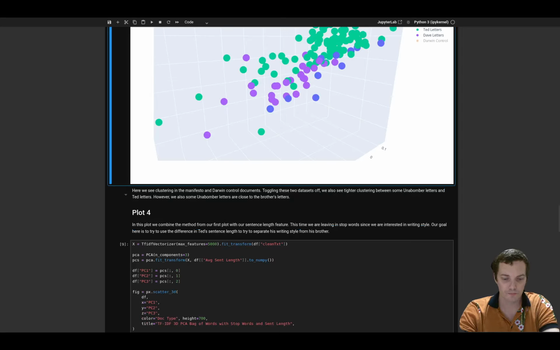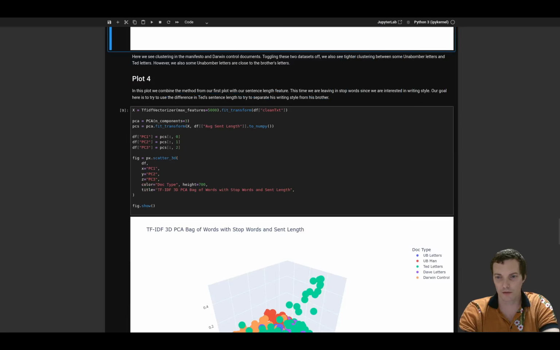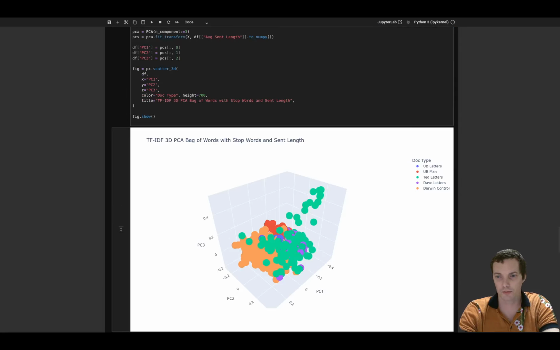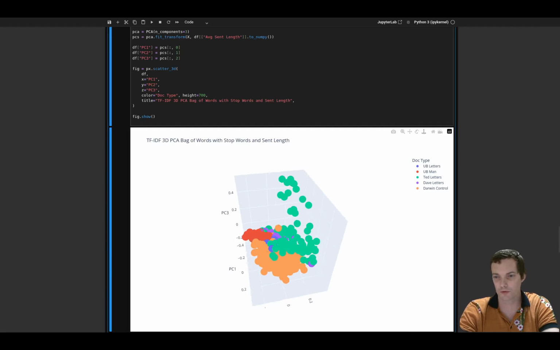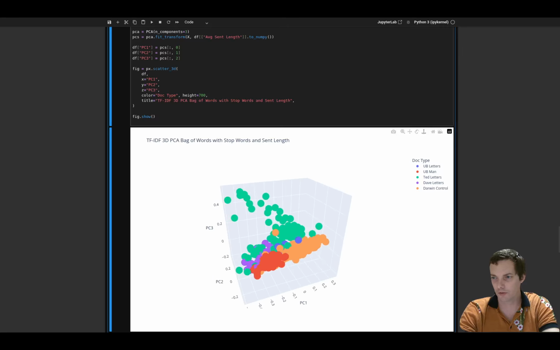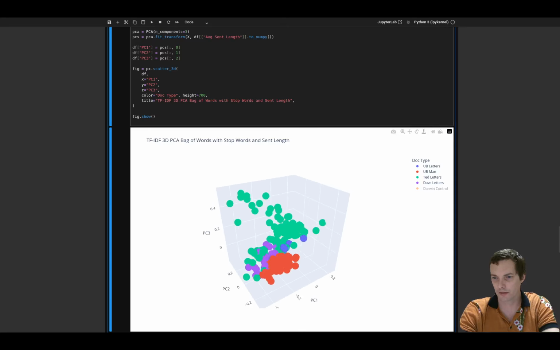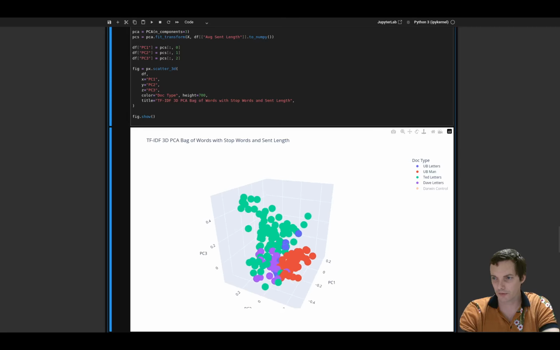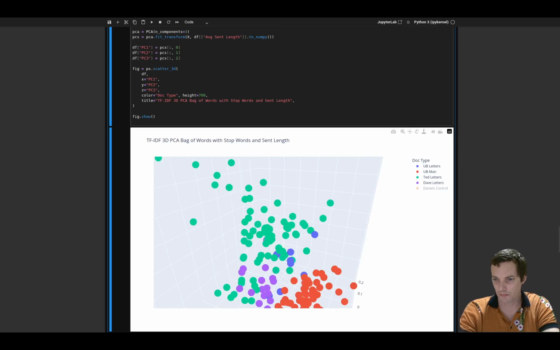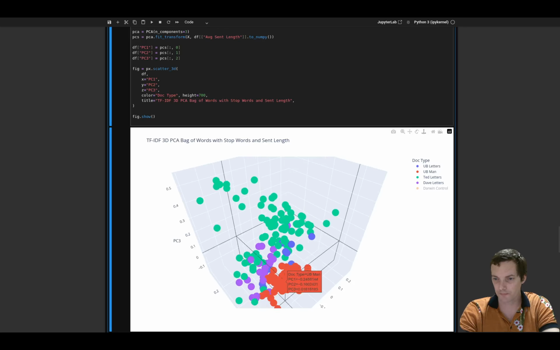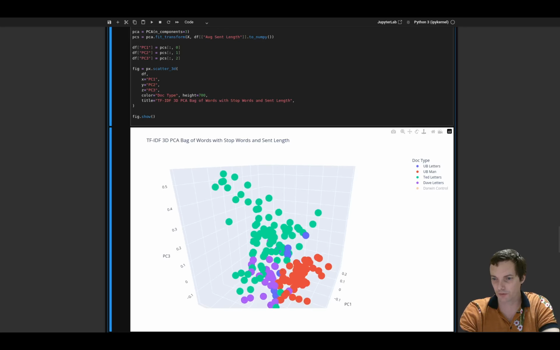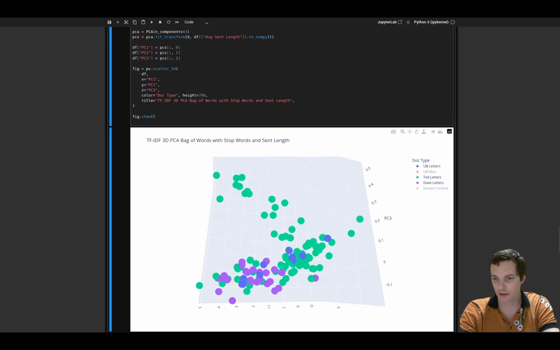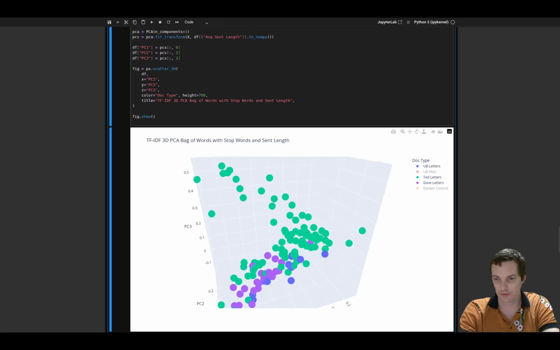So the next one is we're going to combine the two. This is on words with the stop words. And hopefully we can try and get Ted by himself. But actually, we're not that successful. Technically, it does have slightly more points, but it's not significant.